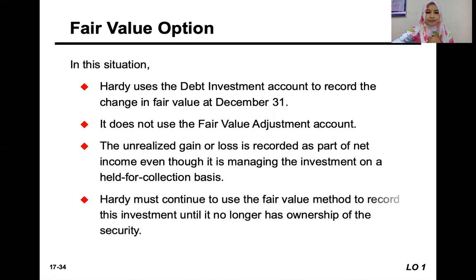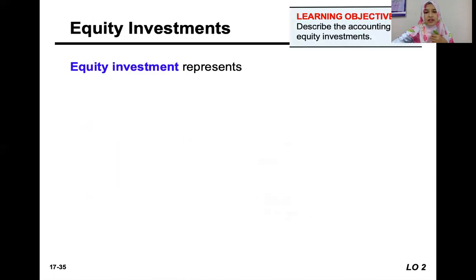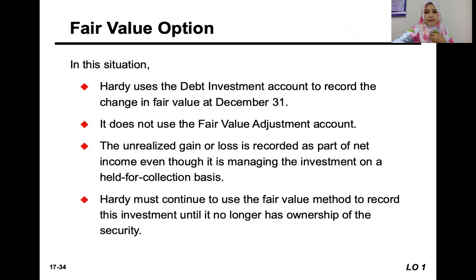So the unrealized holding gain or loss will be part of the income statement, and it will reduce the value of the debt investment itself if the fair value is less than the amortized cost.